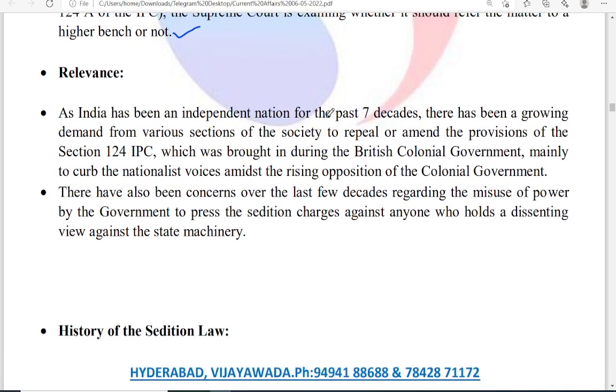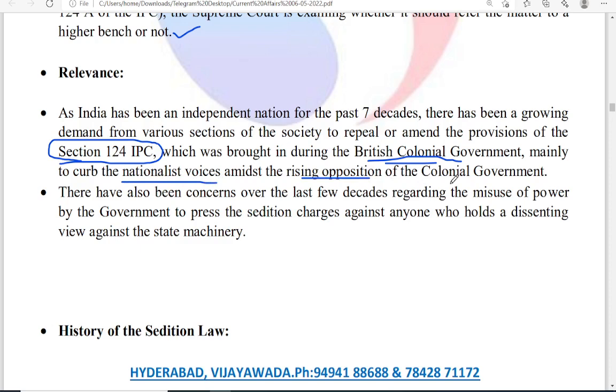As we know, we got independence and we are going to celebrate our Amrit Mahotsav, and still we have Section 124 in our IPC. We have Section 124 of the IPC, which was brought during the British period. In those days, the Britishers used this section to suppress the nationalist voice and also the opposition against the colonial government.